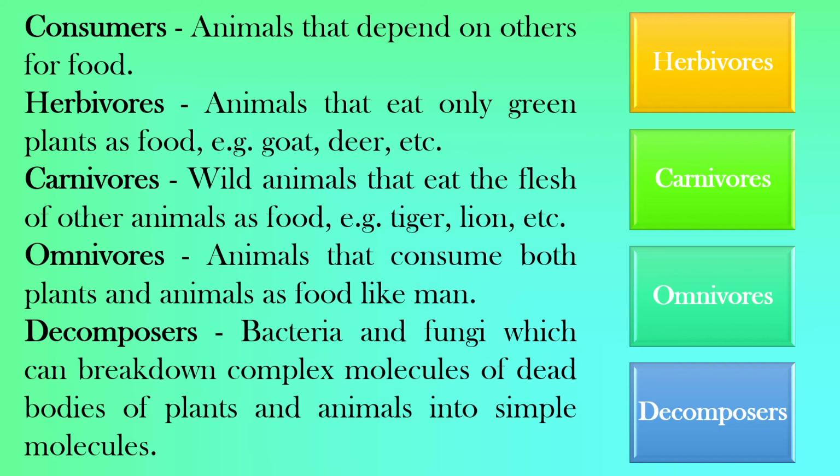So ultimately we can say each ecosystem is constituted by two main components, abiotic and biotic. Abiotic includes all the non-living things, whereas the biotic component includes all the living organisms like producers, consumers, and decomposers.